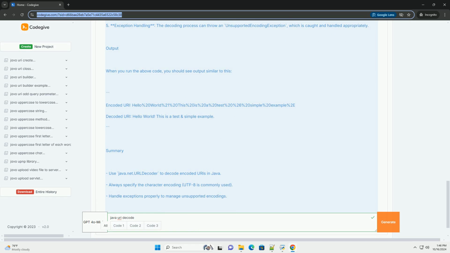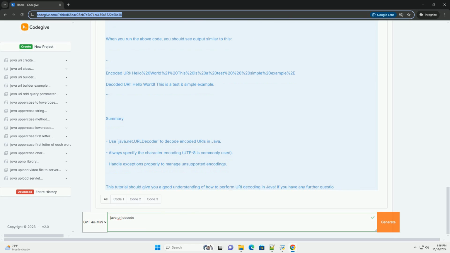What is URI encoding and decoding? URI encoding converts characters into a format that can be transmitted over the internet. Characters that are not allowed in a URI, like spaces, punctuation, etc., are replaced with a % followed by 2 hexadecimal digits that represent the ASCII value of the character. URI decoding converts encoded characters back to their original characters.